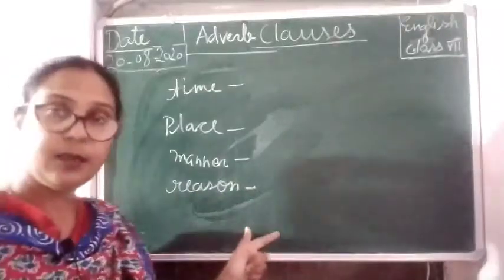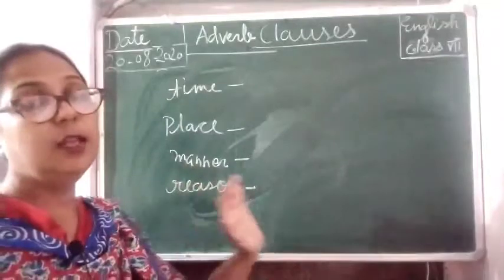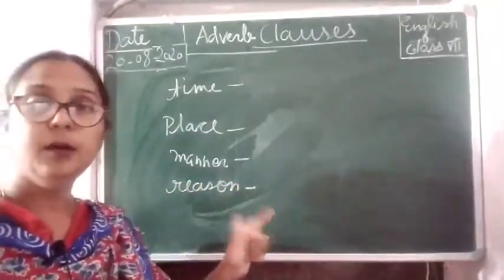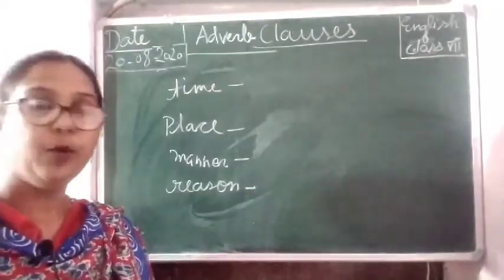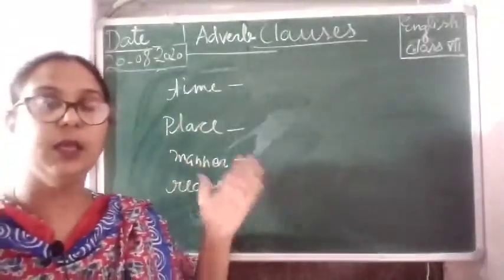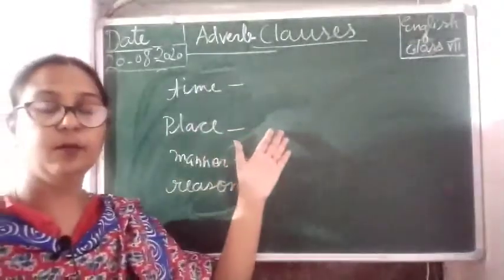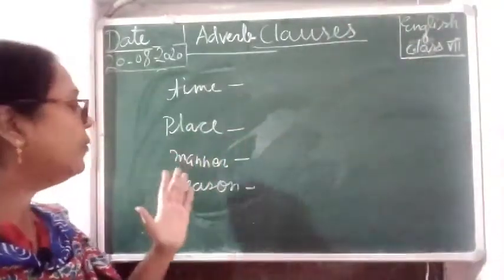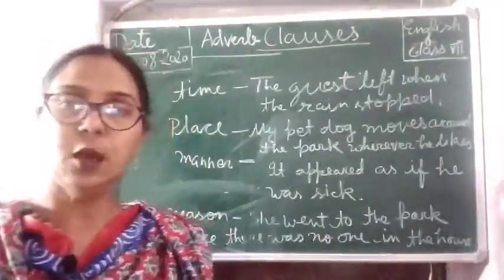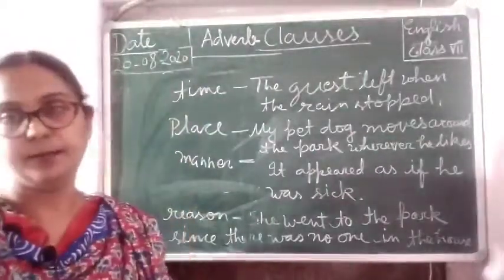And then reason, when we are giving a reason about the verb, then it becomes an adverb clause of reason. So I am going to give you a few more examples to understand how we are using adverb clause of time, how we are using adverb clause of place, and how we are using adverb clause of manner. Now first of all, we just talk about adverb clause of time.